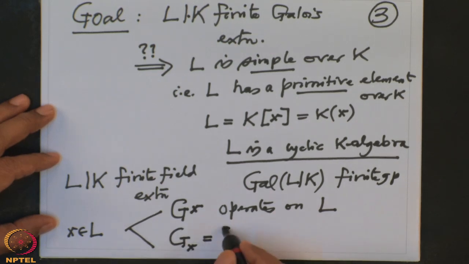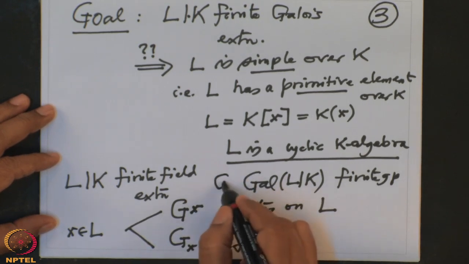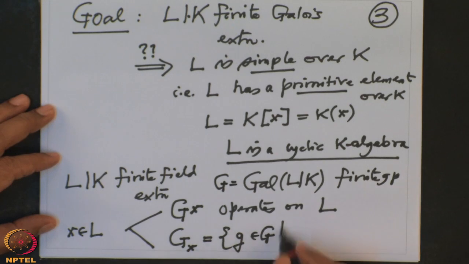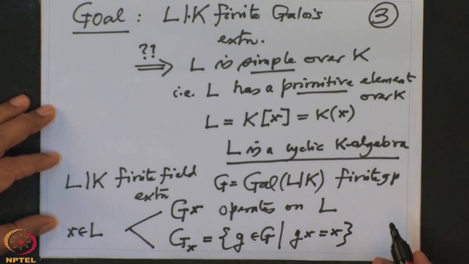This is a subgroup of G, let us call this group G: the g in G such that g of x is x. I would prefer to denote elements of G as sigma, tau, etc. So this is precisely all those sigma for which x is a fixed point. That means sigma of x is x.